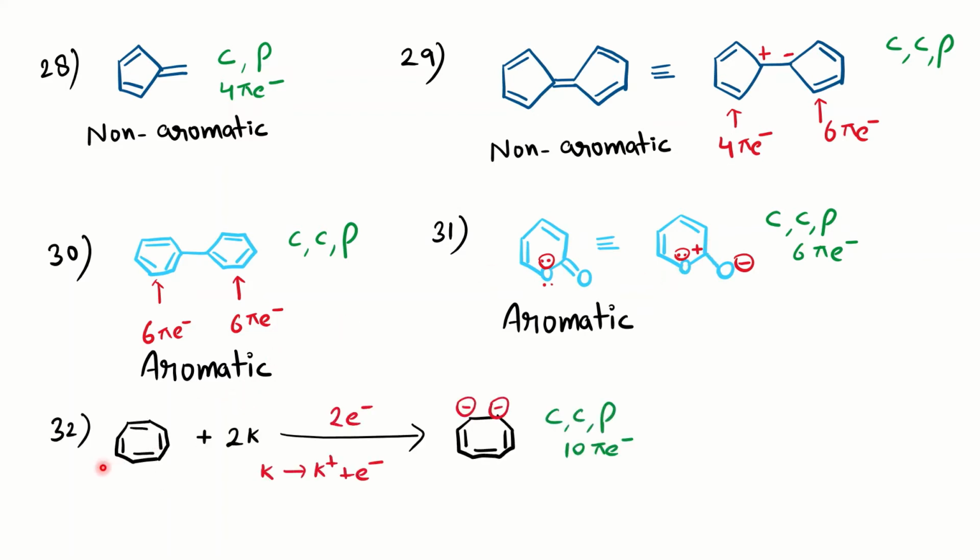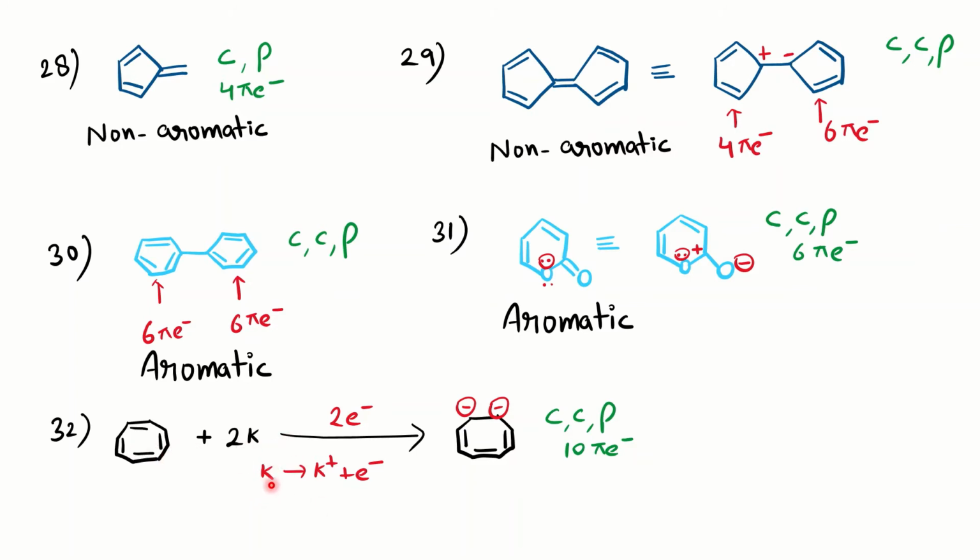This is probably our last example of aromaticity for today, and you can see this is another way to represent cyclooctatetraene, if they give you the reaction in this form where they have mentioned 2K. So what will happen if 2 potassium atoms are given to you?